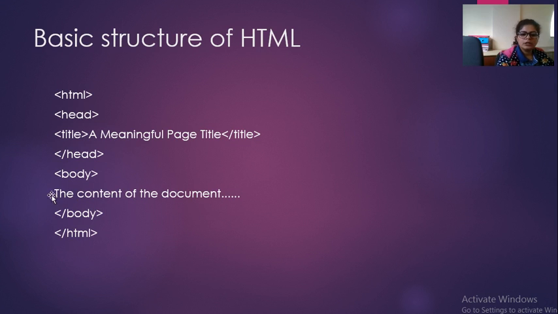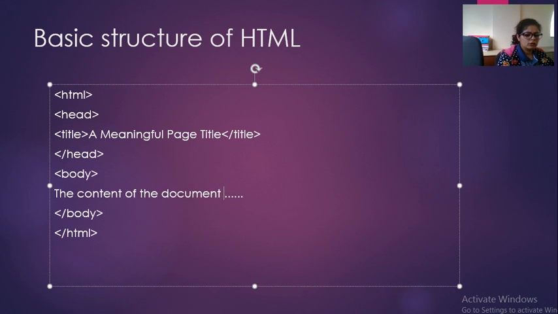So I have written here the content of the document. I can write anything. The content of the document is this, and it is up to you, it is my choice whatever I want to write. The content of the document is this. Then end of the body tag. It means these are the contents that we want to display on the web page.